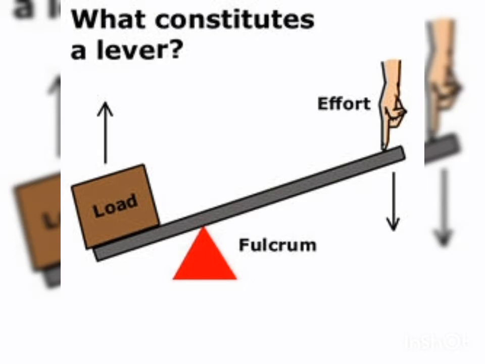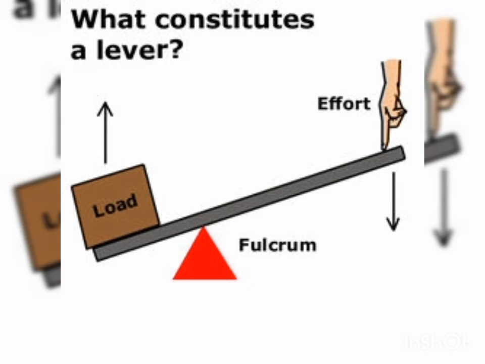So what is a fulcrum? This is a fixed point around which the rod moves. And what is a load? It is the object on which work is to be performed. Next is effort. What is the effort? It is the force that needs to be applied on the rod in order to perform a task.